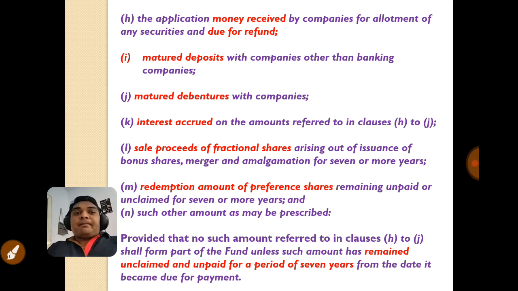The company redeems debentures as well as preference shares. In India, no company can issue irredeemable preference shares. The maximum time limit for redeeming the preference share is 20 years. So after a maximum of 20 years, any company has to redeem the preference shares. In the same manner, if the amount of redemption is not claimed by any investor, then after 7 years this amount is transferred to the Investor Education and Protection Fund.